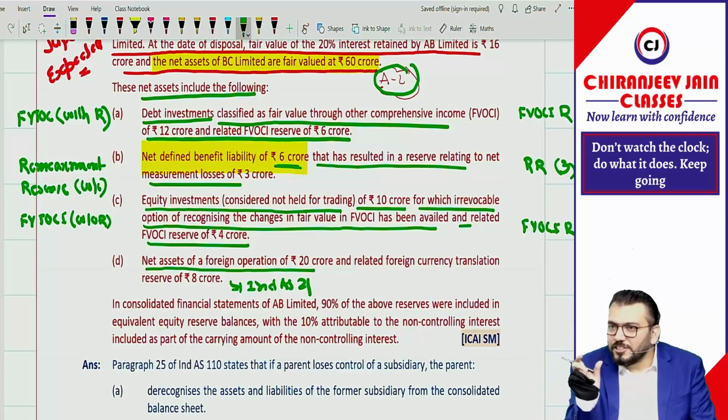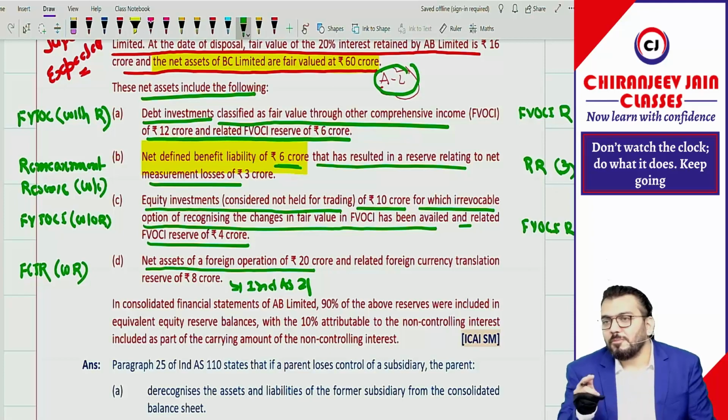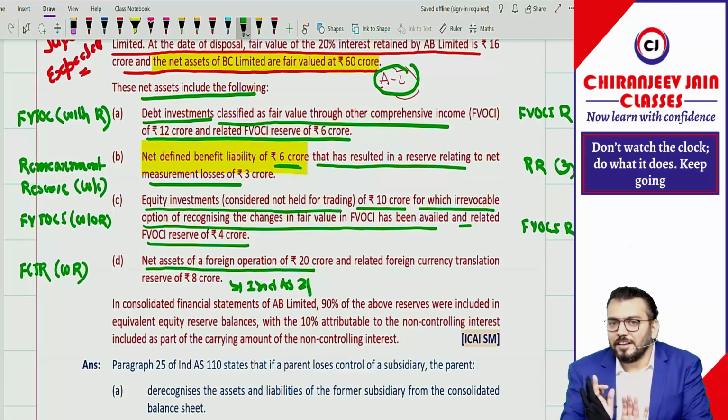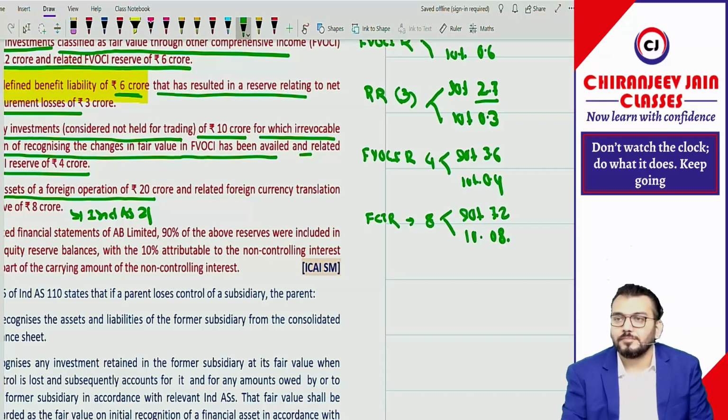So FCTR will be a component of equity. When FCTR comes in the balance sheet, it will be with recycling, which will be transferred to P&L once the entire foreign operation has been sold. That we'll discuss. This is as per Ind AS 21. So how much FCTR do we have? 8 crore. 90% of 8 crore is 7.2 and 10% is 0.8. Got it?